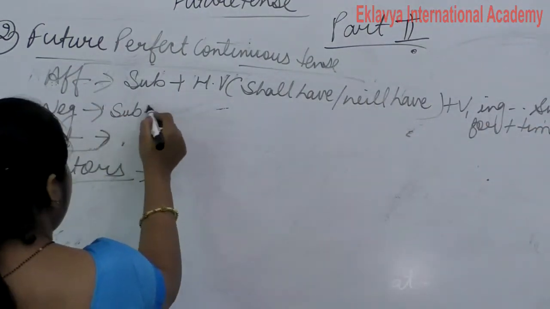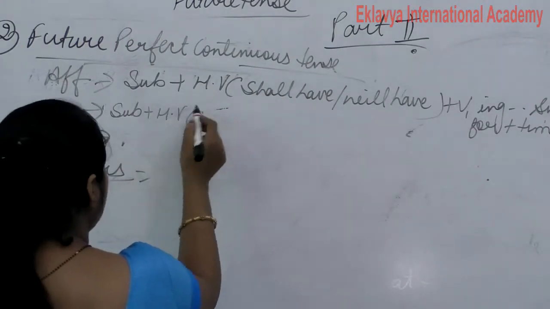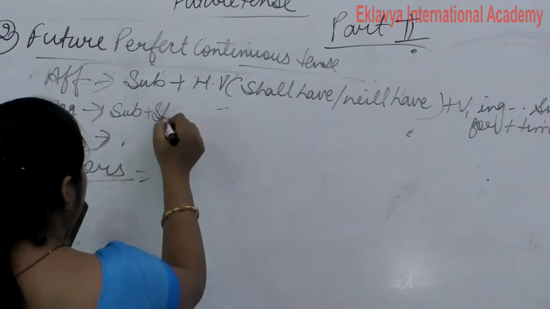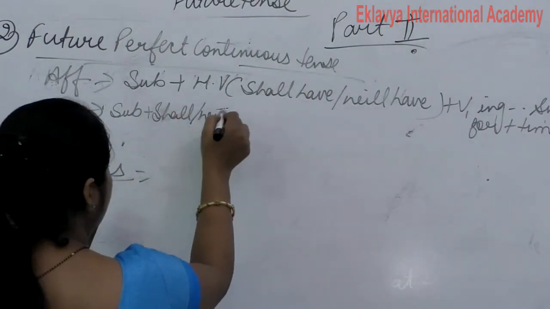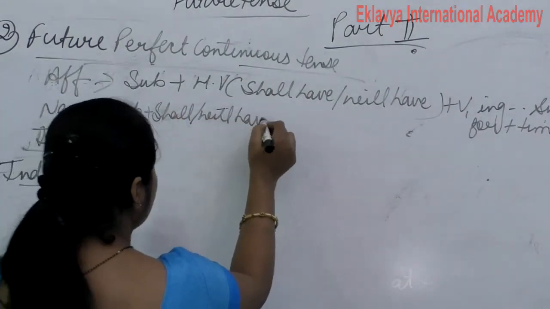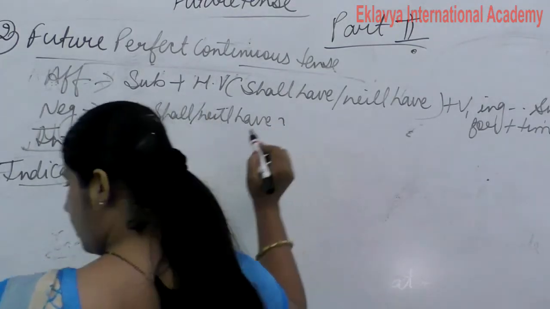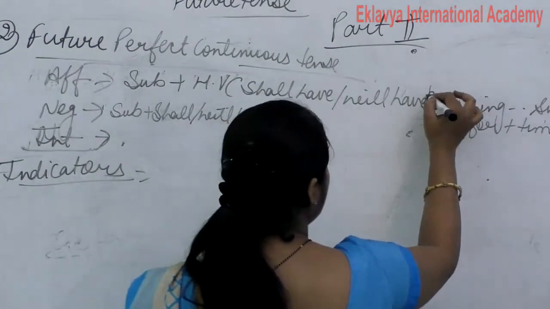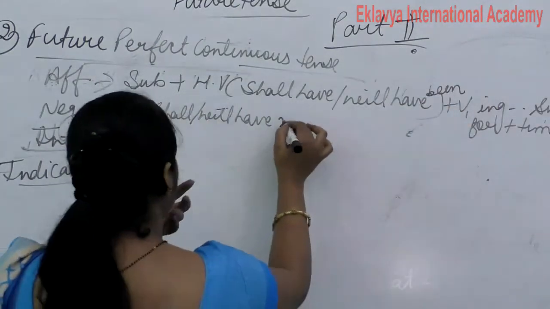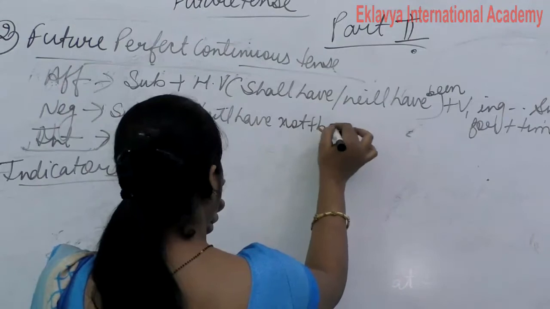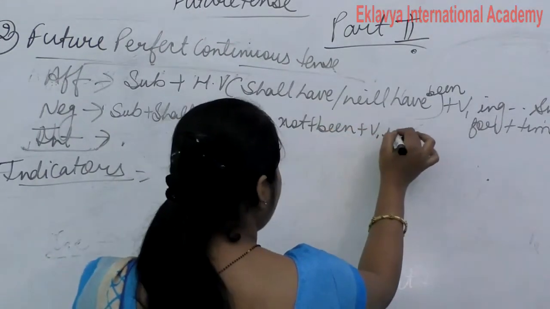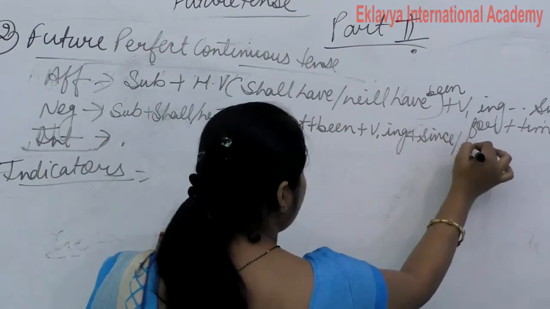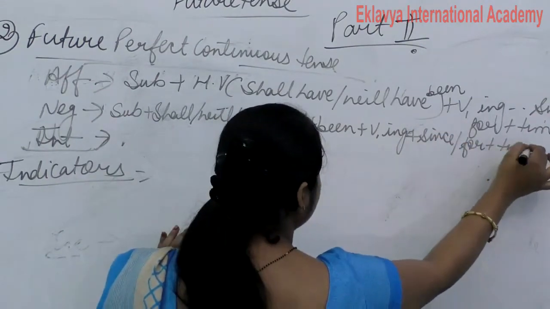Here negative: subject plus shall, will, not, have been plus verb first form ing plus since, for plus time.